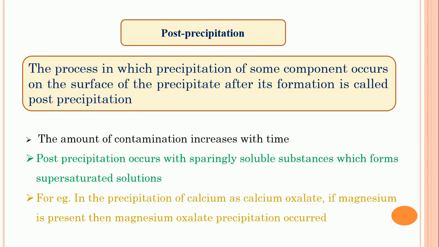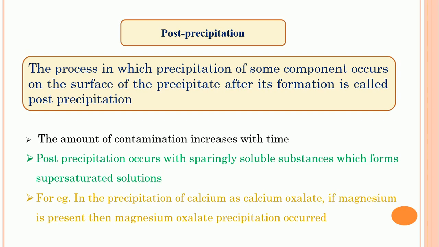It is similar to co-precipitation minimization. See, first, the filtration should be carried out very rapidly, so after that there is no chance of contamination of the main precipitate by impurities. That means filter it out rapidly.